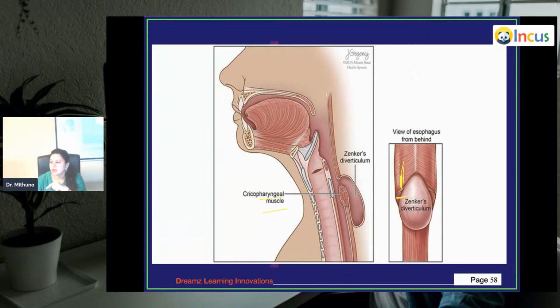Okay, and in this, a little bit of food, whichever you eat, can get accumulated, and this is not getting ejected out through your normal GI peristalsis, finally entering into fecal matter. यहाँ पे जम के it is becoming a dirty substance. It is getting stagnated there. And whenever this patient tries to talk to you, you'll have very bad breath coming out of the patient's mouth because of this stored food in that diverticulum. And that symptom or sign is called halitosis. This patient will have bad breath. This is one of the examples of esophageal diverticulum.